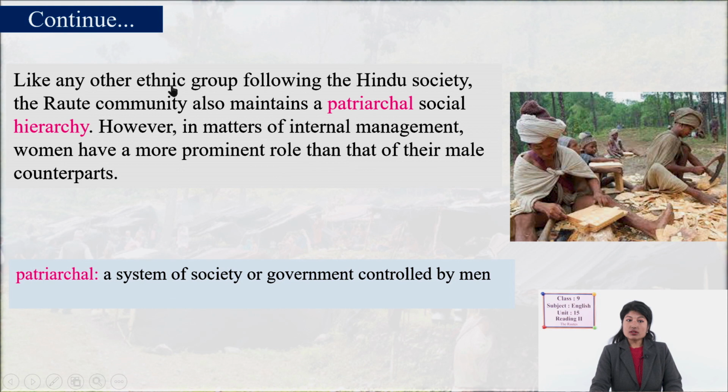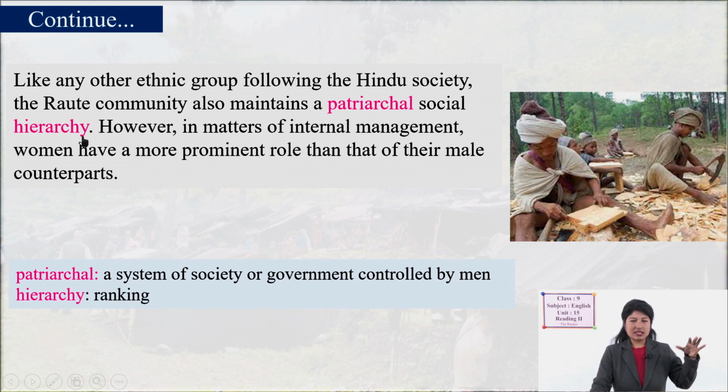Like any other ethnic group following Hindu society, they follow Hindu culture. The Raute community also maintains a patriarchal and social hierarchy. What is a patriarchal system? A system where the family is controlled by men is patriarchal, and hierarchy is ranking.